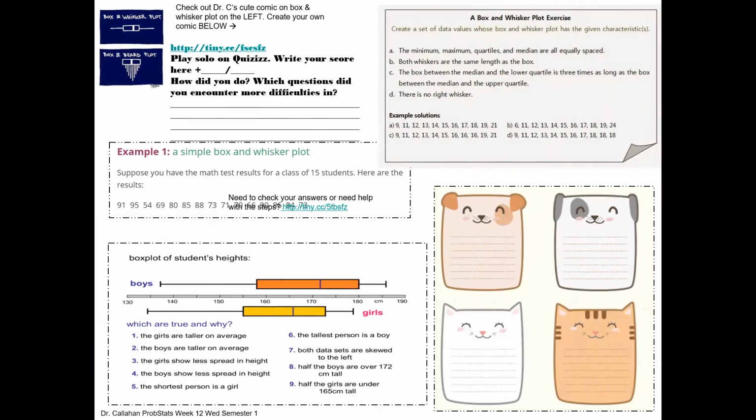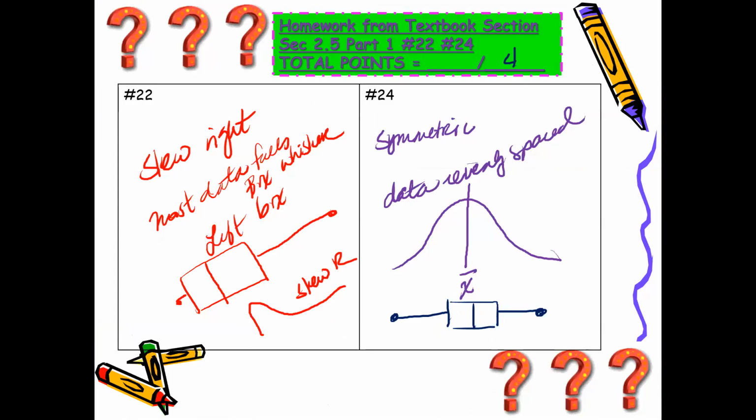All right, you guys. So you had 2 questions for your homework from week 12, Tuesday. Those were the 2 questions on box and whisker plots in terms of skewness, whether it's skewed to the right or to the left. They're worth 2 points apiece, 4 altogether. So go ahead and correct your homework on the homework template.